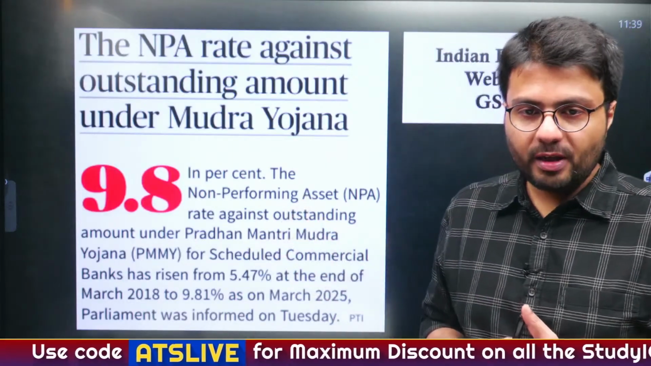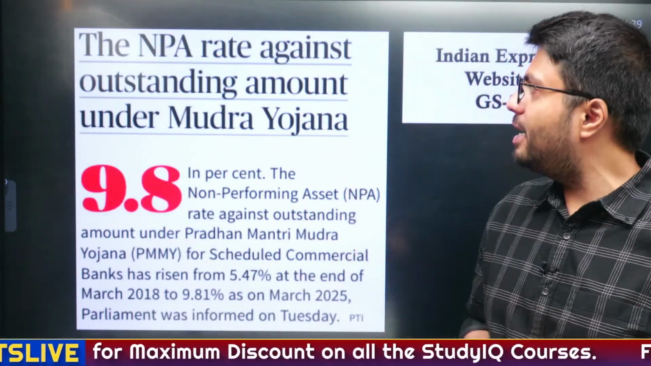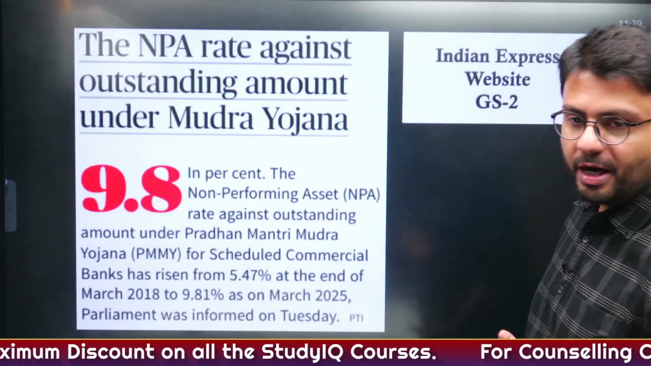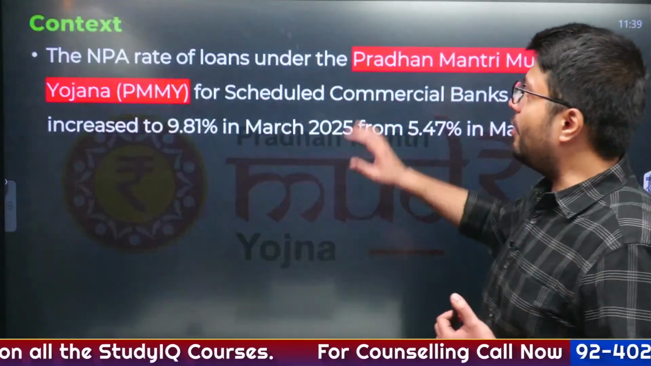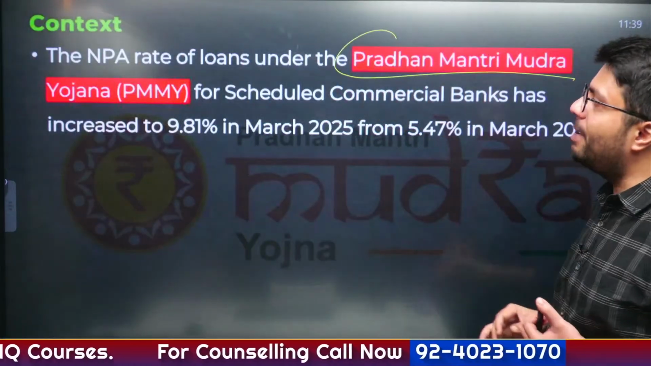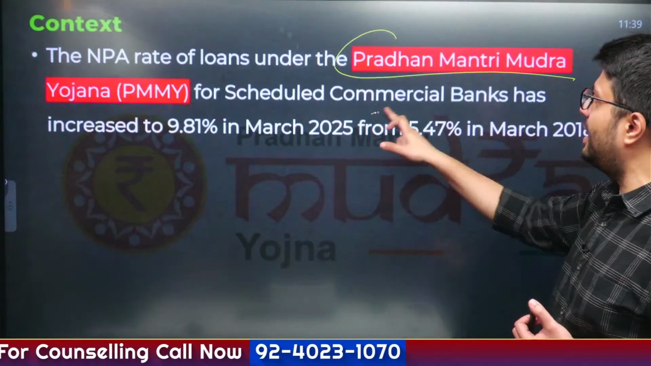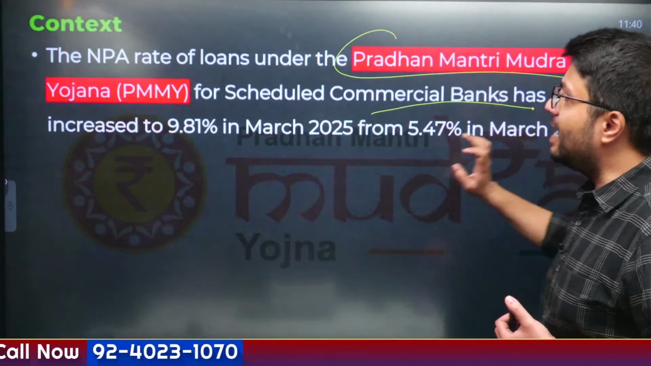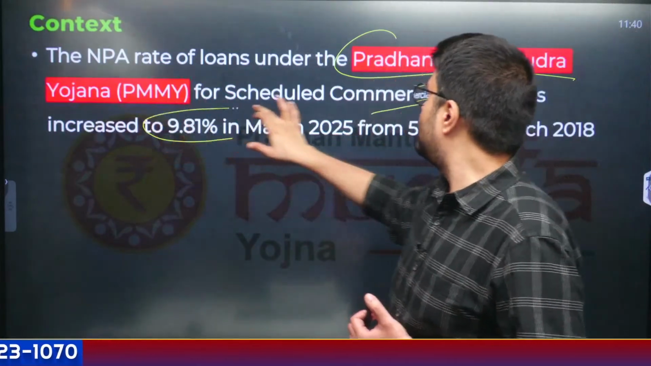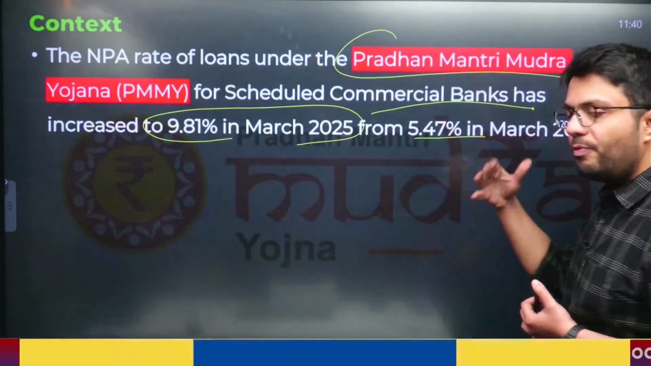Now moving on to this article, this talks about the NPA rate against the outstanding amount, particularly in Mudra Yojana. Now NPA rates of loans taken under the PM Mudra Yojana, from Scheduled Commercial Banks, have increased to 9.81% in March 2025, up from 5.47%.